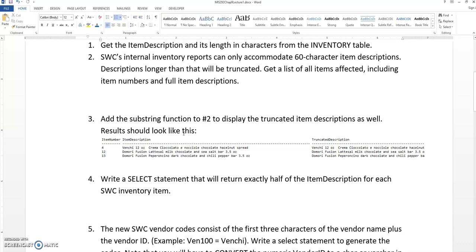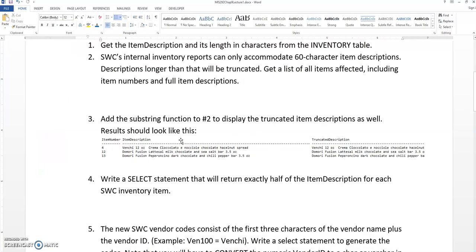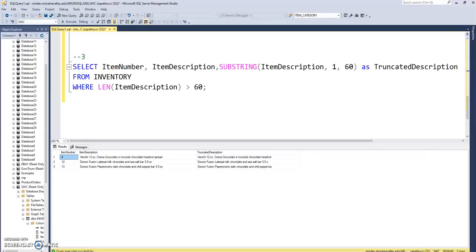It says results should look like this. This is a different kind of view. Typically our query results are by default in the grid style like this, where you really see the rows and columns. But this is a raw text style here, and I'm going to show you how to do that. Again, it doesn't make much of a difference in this problem, but in later problems it is going to make a big difference, and you're going to have to do what we call results to text.